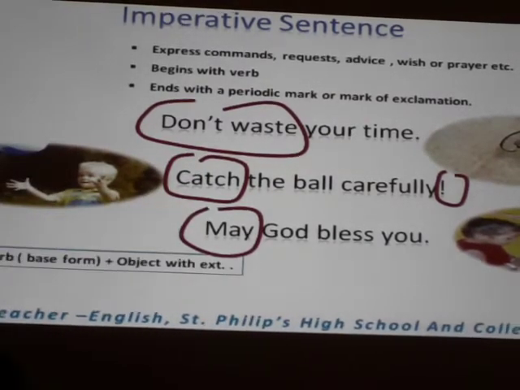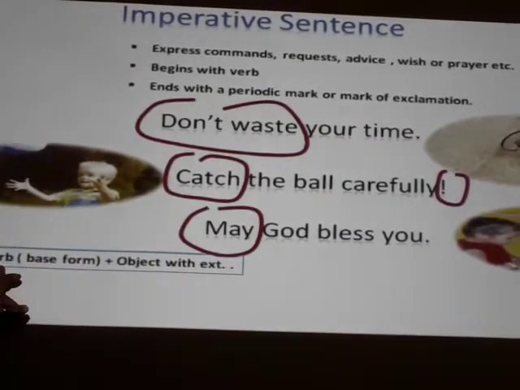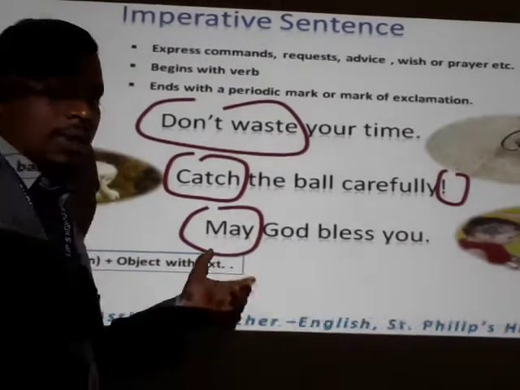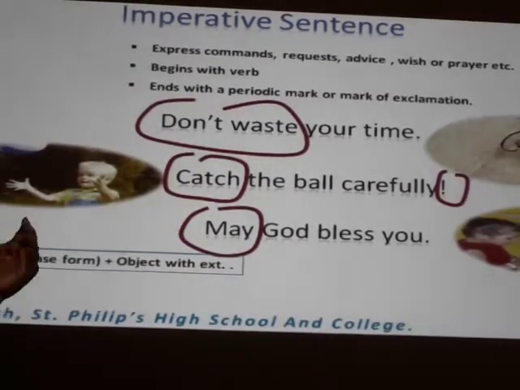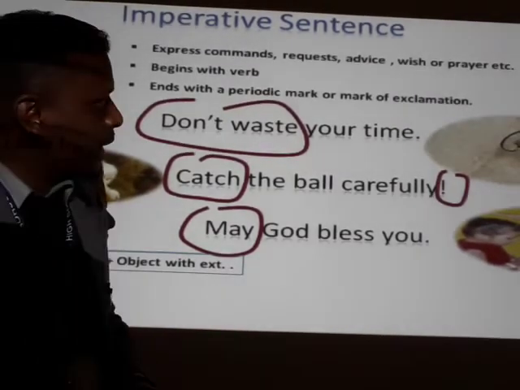Let's see the structures. The structure of an imperative sentence is, it will begin with a verb, base form of the verb, and then object with extensions. So, dear learners, this is the structure of an imperative sentence.